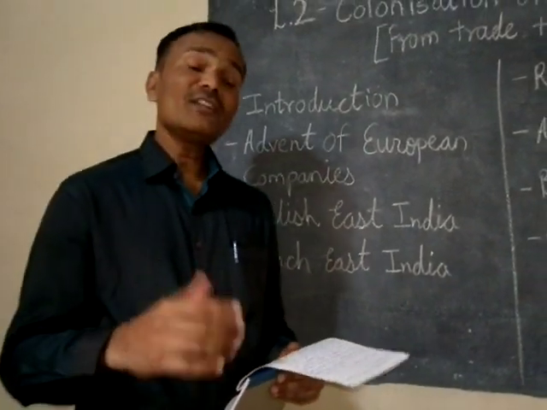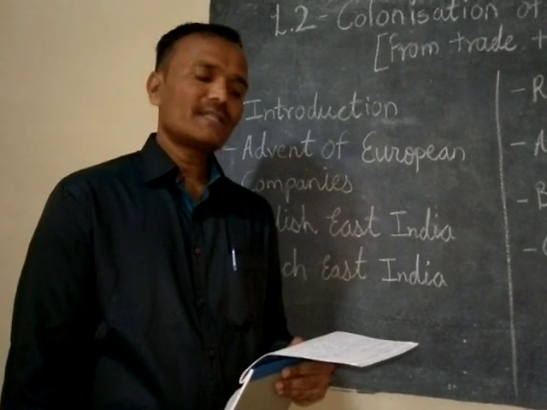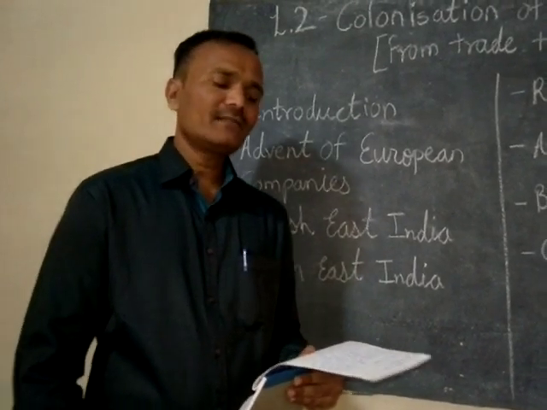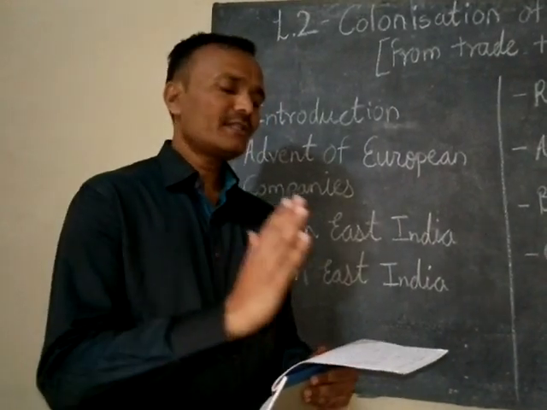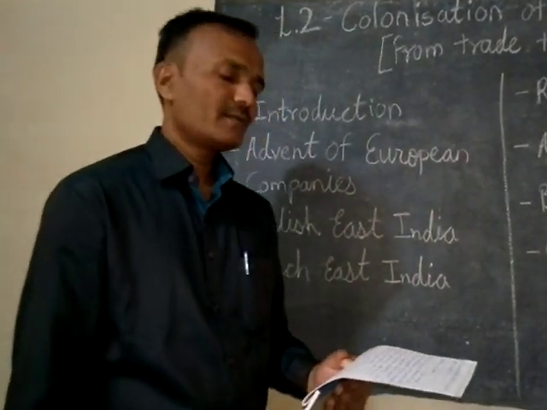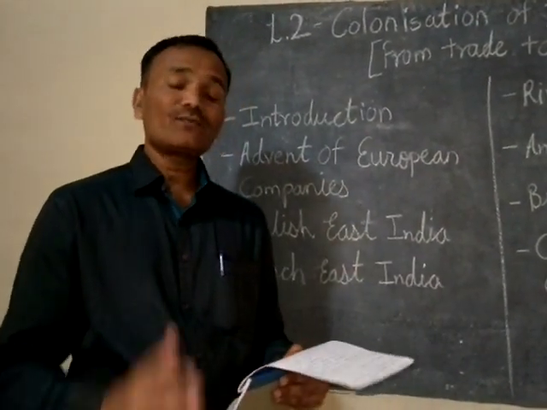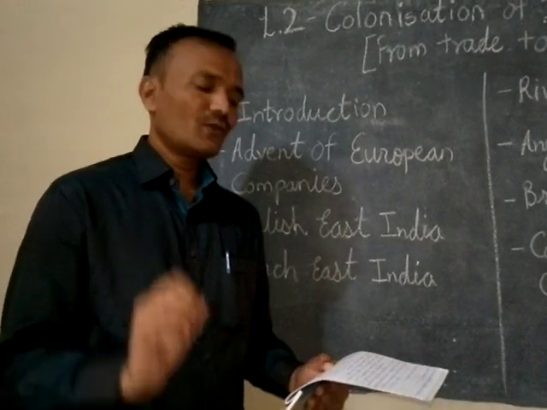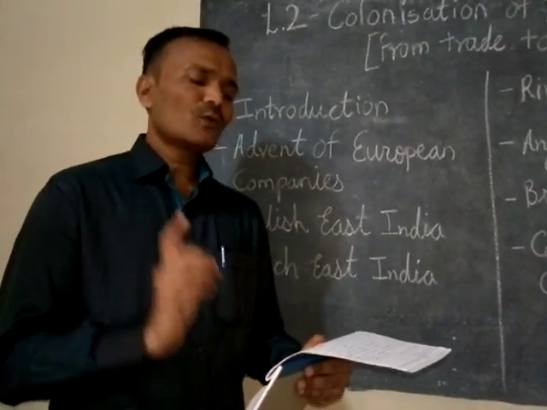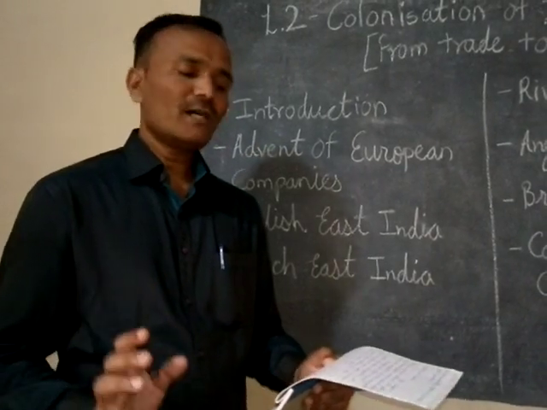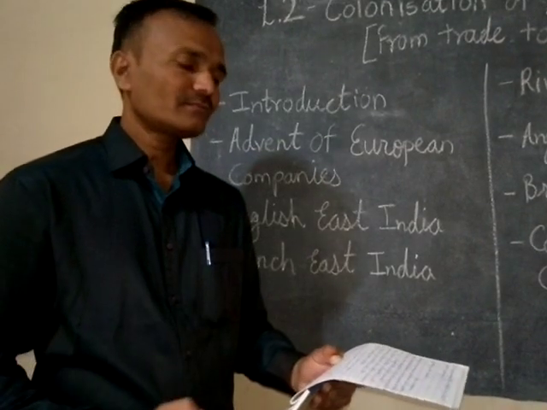But other European countries entered the platform of trading, so that could not prevent other European companies from entering trade with the Eastern world. In 1498, Vasco da Gama, a Portuguese explorer, reached India, and the Portuguese set up their base in Goa, meaning the Portuguese had already reached India as traders.